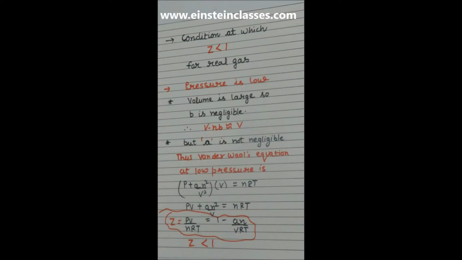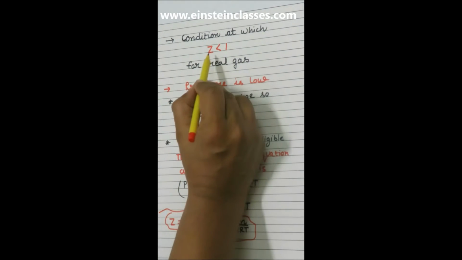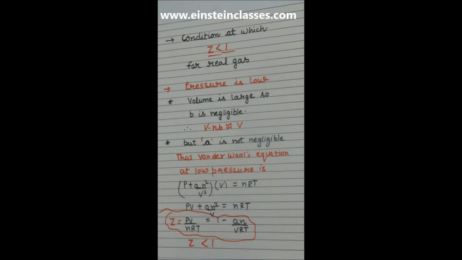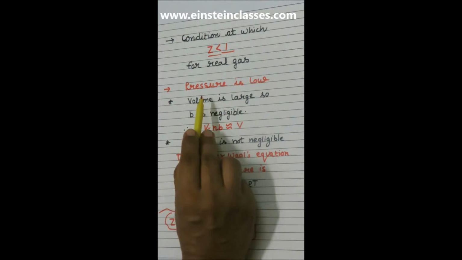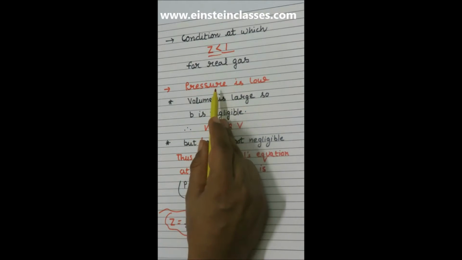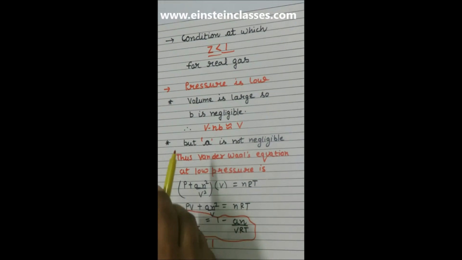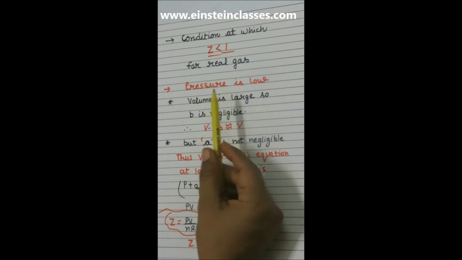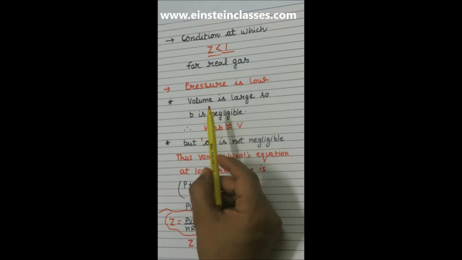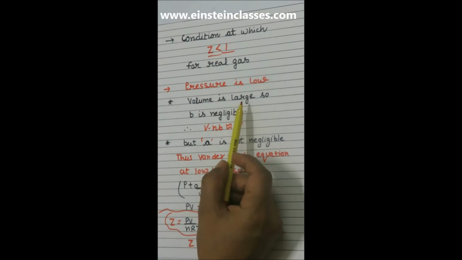Now we are going to discuss the condition at which Z is less than 1 for a real gas. The condition is if we take the pressure of the gas to be low, then the compressibility factor for the gas would be less than 1. How is it possible? Because pressure is inversely proportional to volume while keeping the temperature constant. If pressure is low, then volume is large.